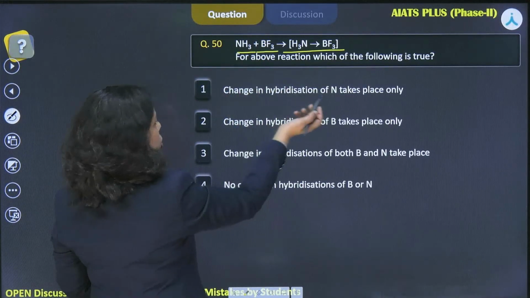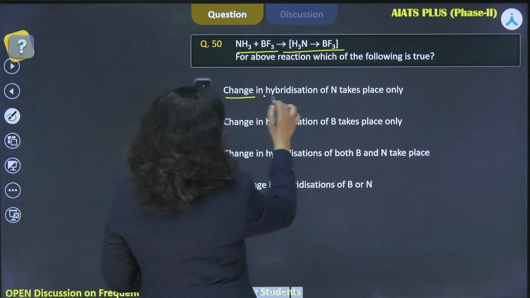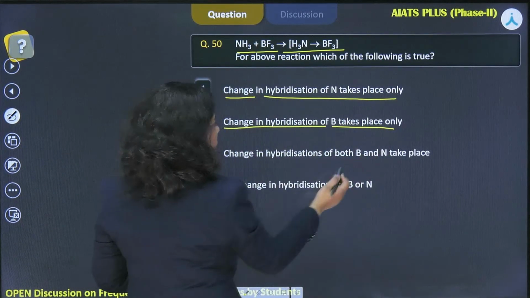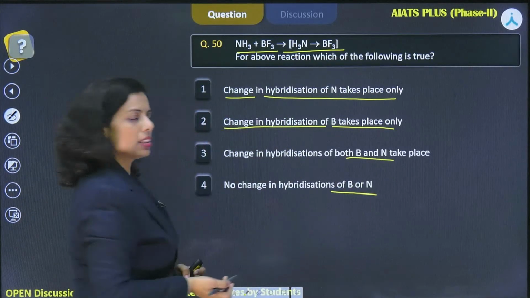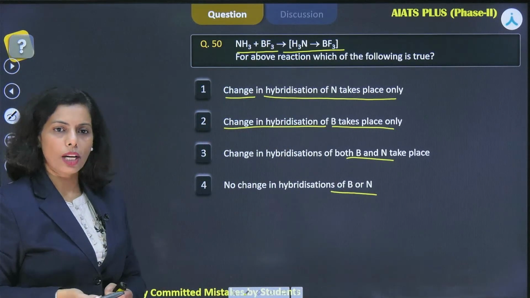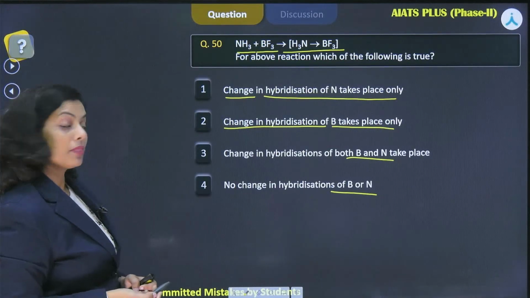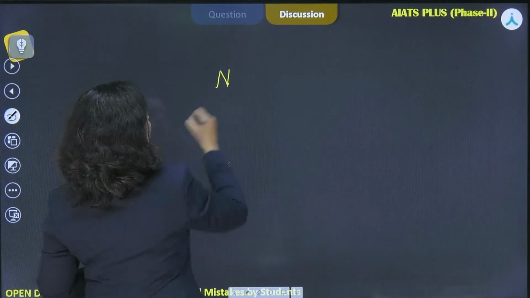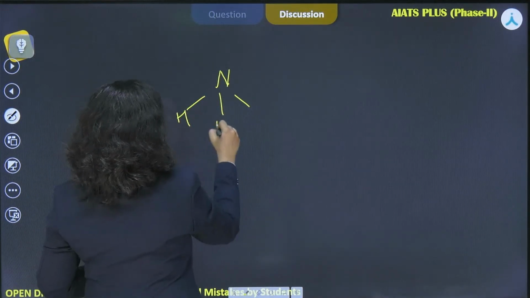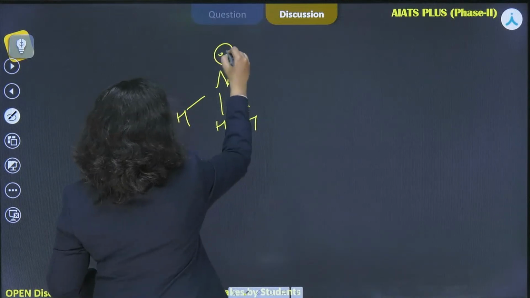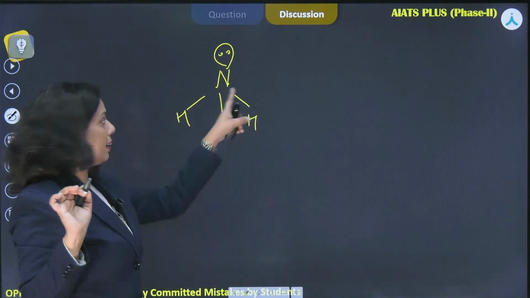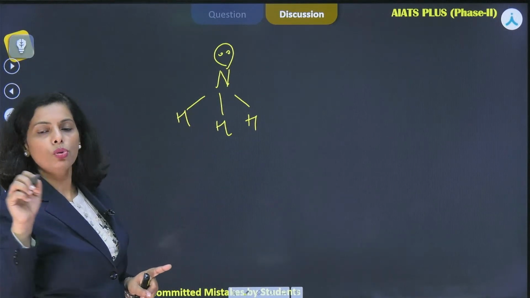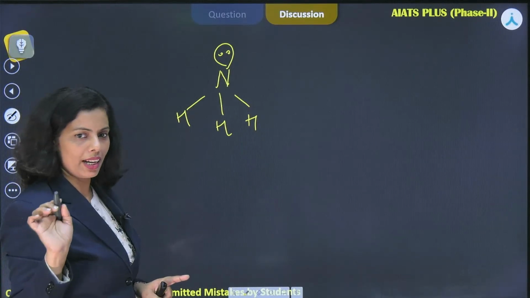Which is true? They are saying: change in hybridization for nitrogen takes place, change in hybridization of boron takes place, both of them, or none of them. This is the question, okay? Option 2, Sukanya, maybe the answer. What happened in this reaction? Ammonia has a pyramidal shape, one lone pair of electrons is present here, and the geometry is tetrahedral. BF3 changes from sp2 to sp3. Okay, beta. Got it, Manalika. I got your answer.